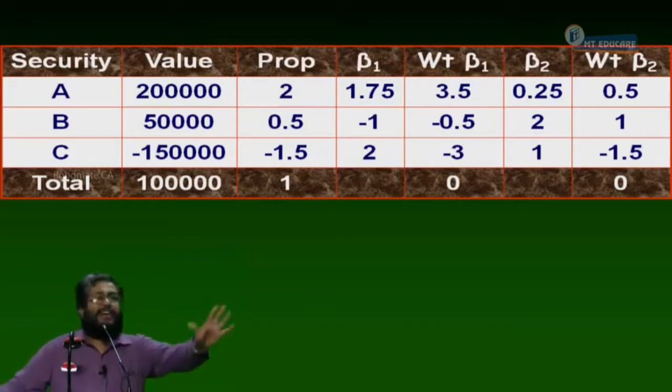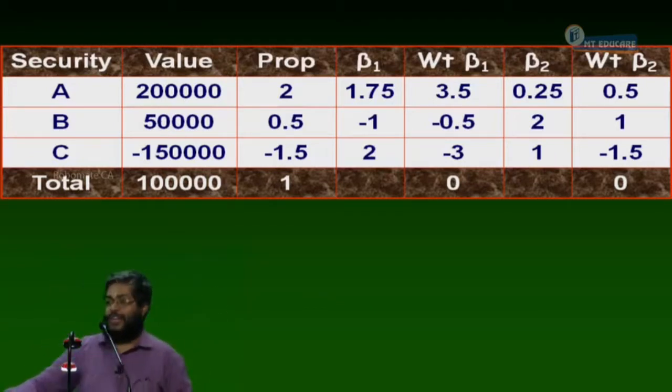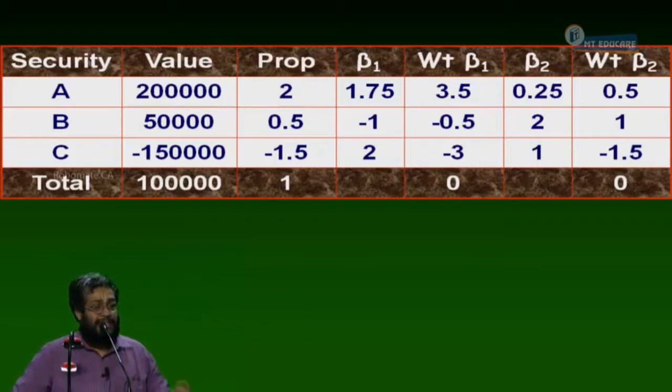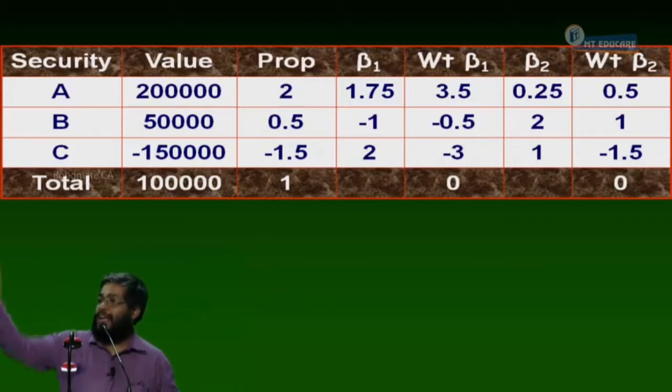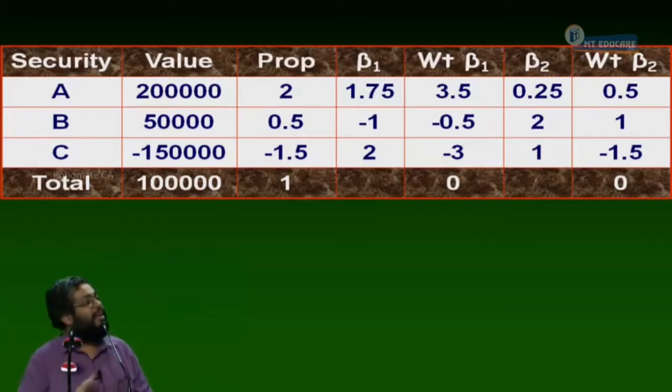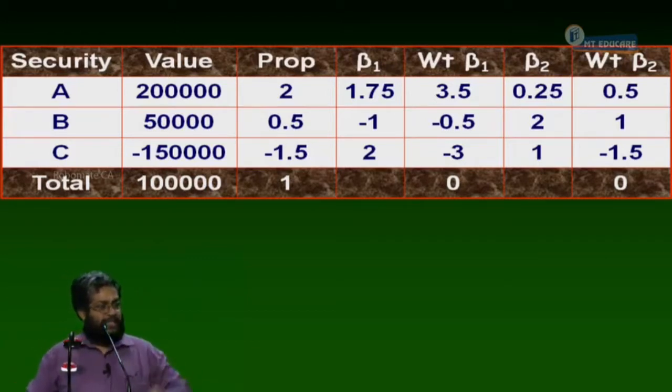So short selling is a concept. Everybody, are you following what I am saying? Tell me, what do you mean by short selling? Selling an asset without having it, and then buying it later. We call it short selling. Let's understand how it works so that we can understand APT much more easily. How does short selling work?